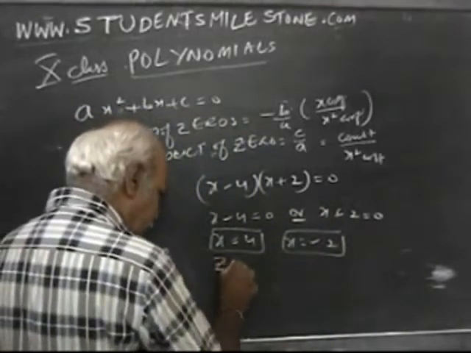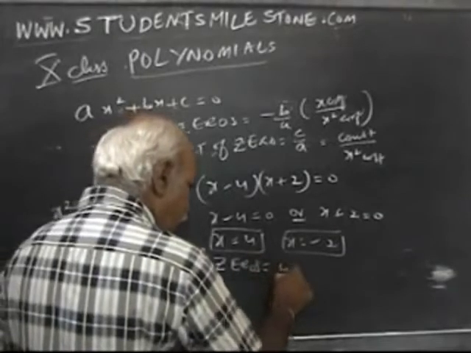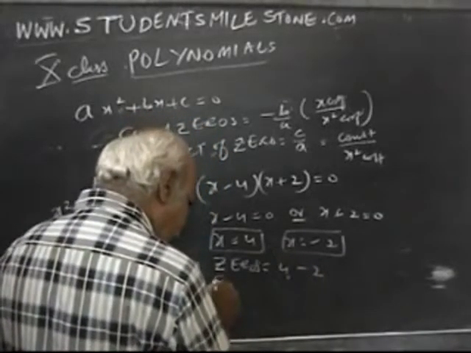Now what are the zeros I got? 4 and minus 2. What do you mean by sum of the zeros?